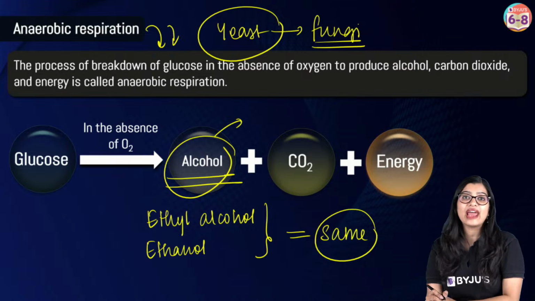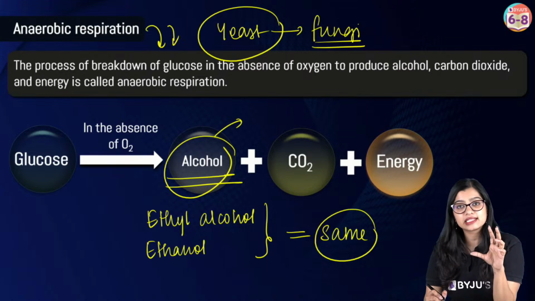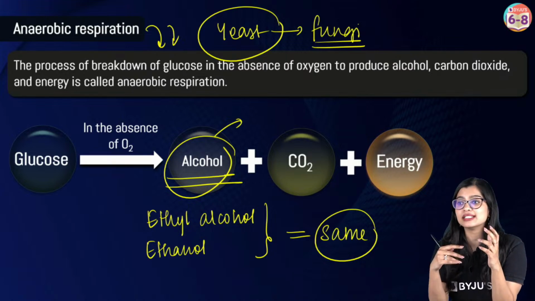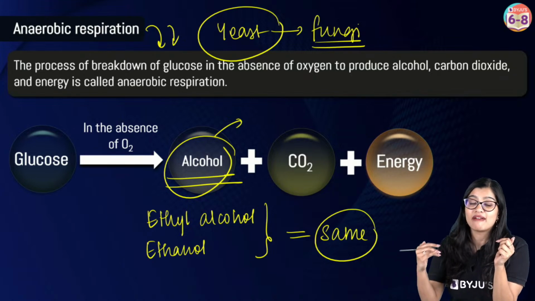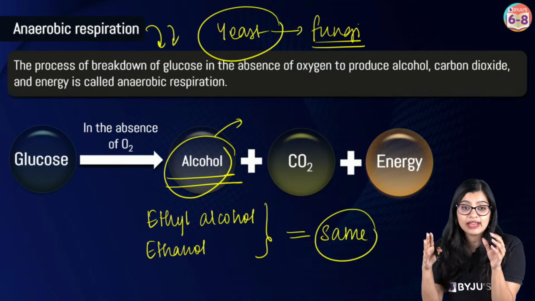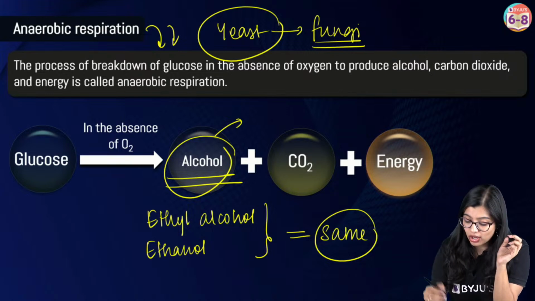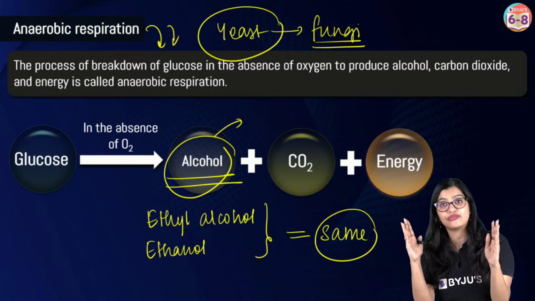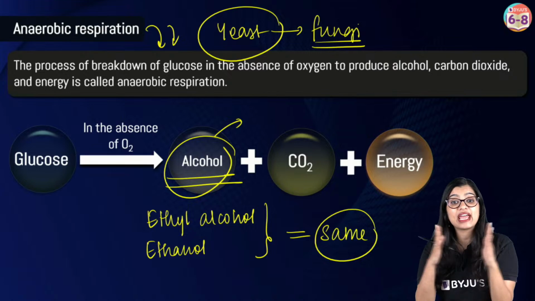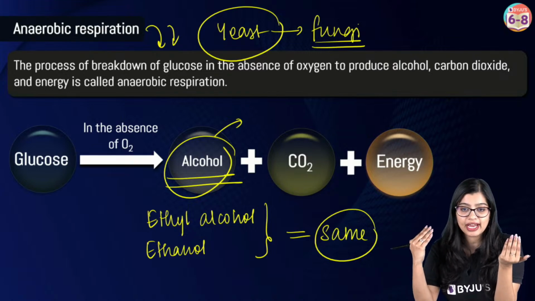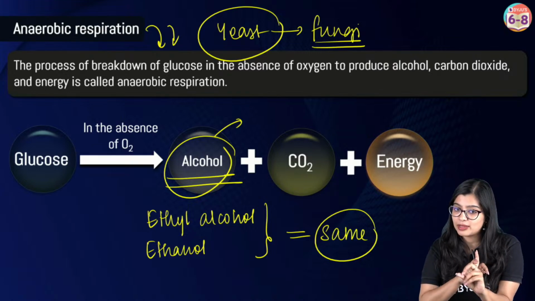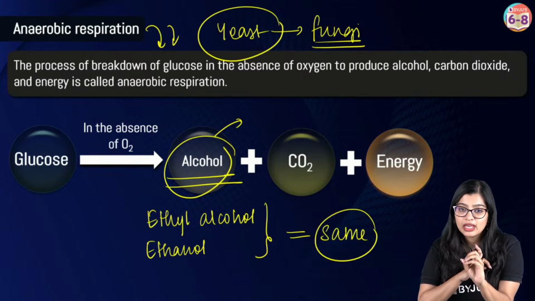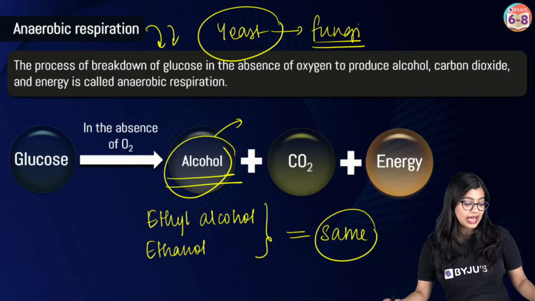It is kind of like saying there are living organisms, and under living organisms you have human beings, plants, animals. So alcohol is a broad way of representing it, but there are various types of alcohol. I hope all of you are clear with this. Are we all clear? Is fungi a unicellular organism?